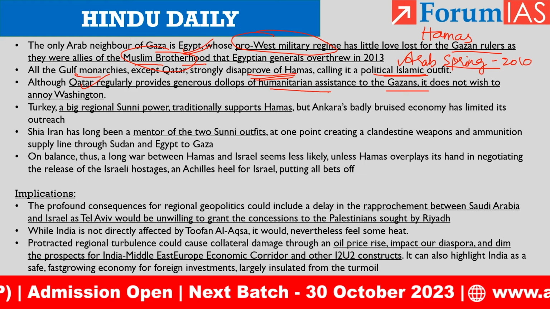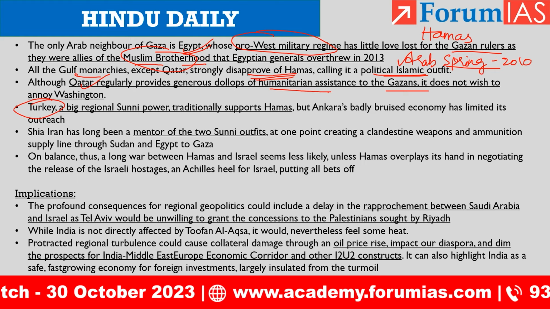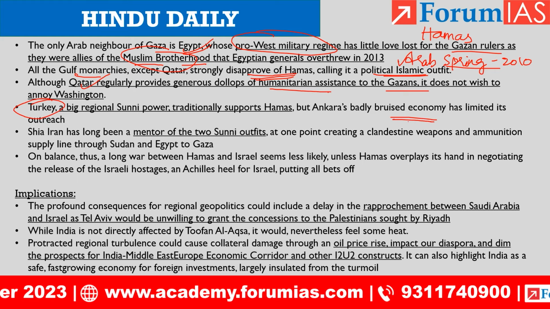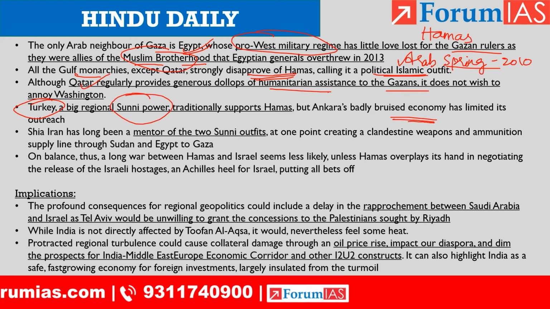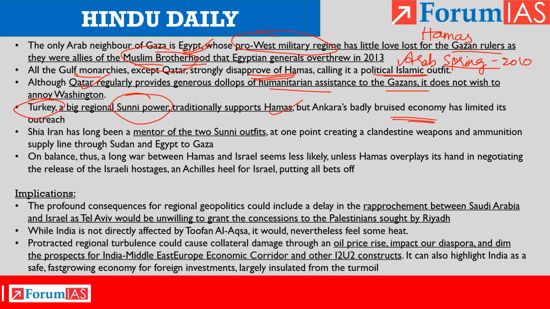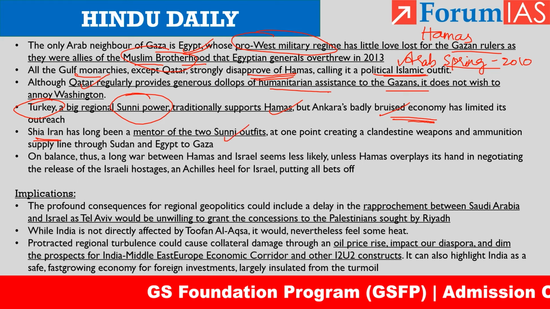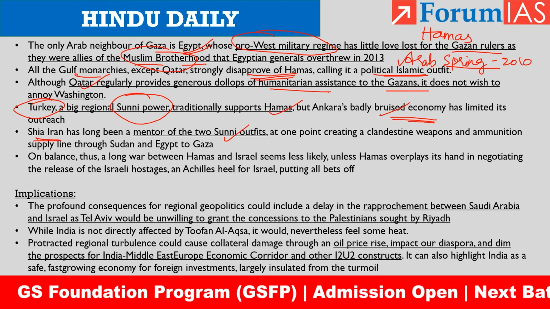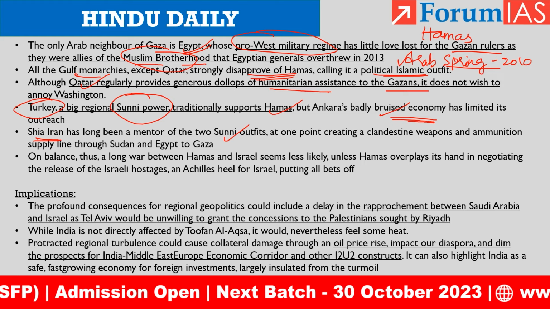Then we come to Turkey. We all know that Turkey is in a very bad economic situation. They have a bruised economy. So, Turkey is a Sunni power, and they have been a supporter of Hamas. But they also can't provide on-the-ground support because of their bruised economy. And we have the Shia Iran, which has been a mentor of the Sunni outfits, that is the Islamic Jihad, which is an outfit operating in Gaza Strip, and the Hamas. So, they were also helping, but Iran also has a limited reach.